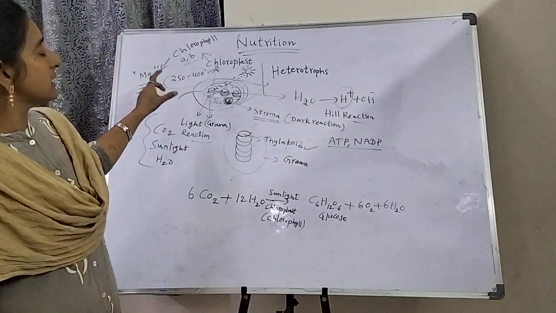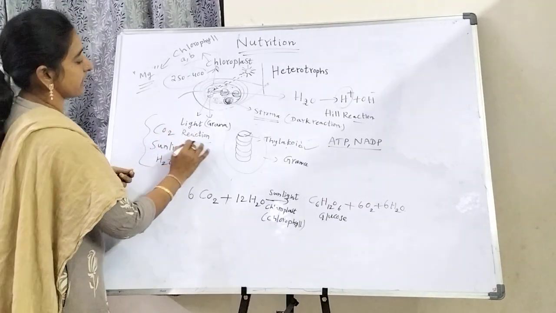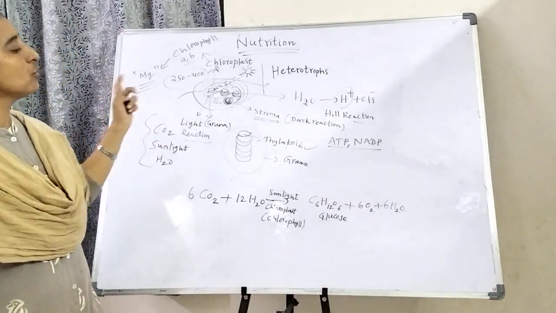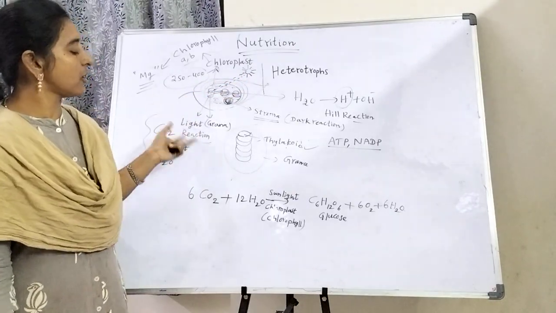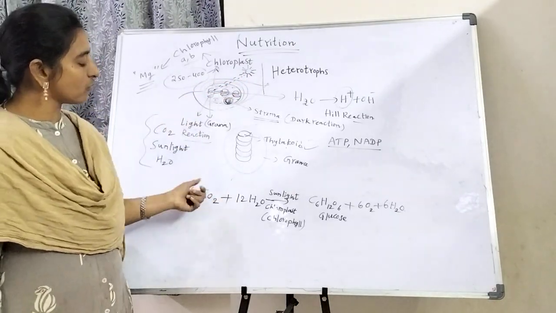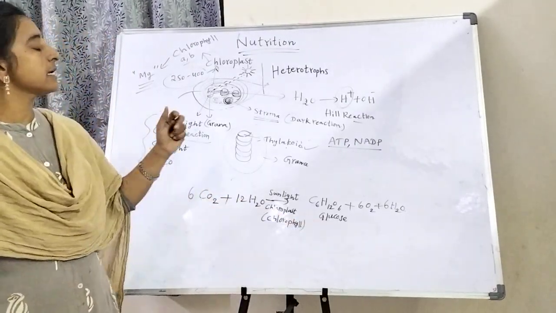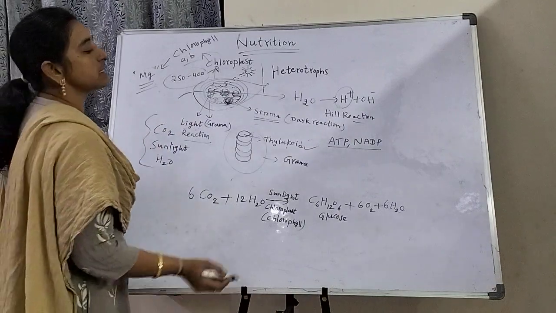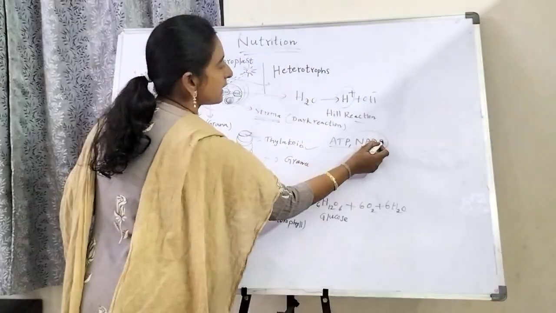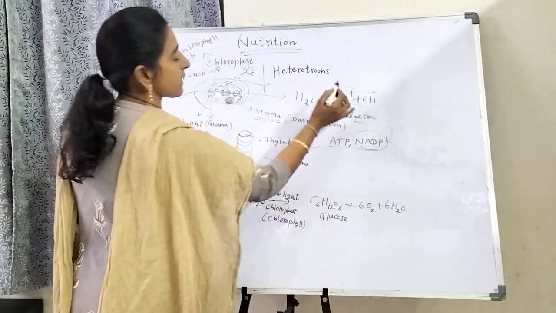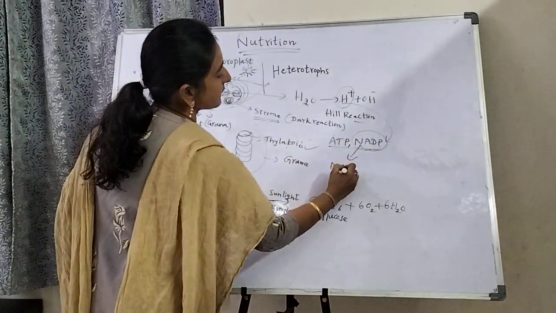Next, in the light reaction, if you observe, they automatically use light and water. Then only it forms glucose. Next, NADP utilizes the H plus ions. So here also it automatically forms NADPH.